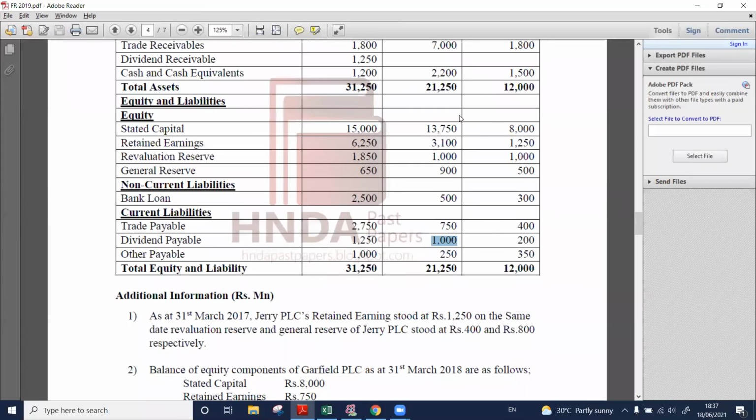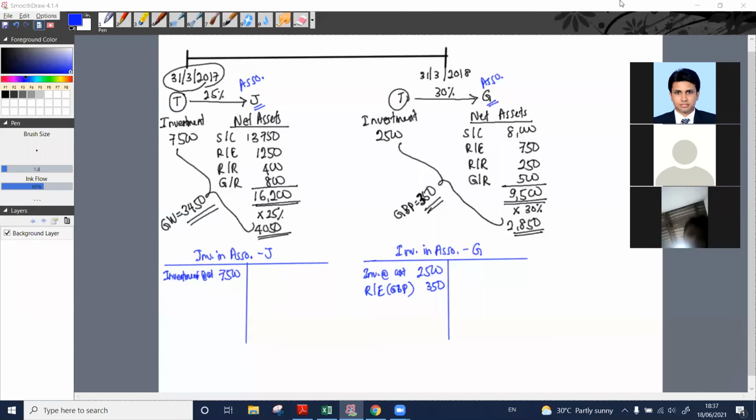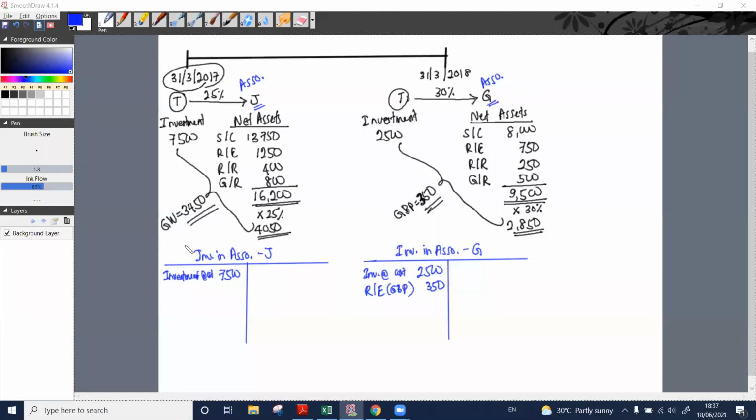How much have we acquired? We have acquired only 25%, right? 25%. So out of 1000, only a 25% share. What is 25% of 1000? 250. How can we account for that 250? Yes, 250, correct. How can we account for that 250?